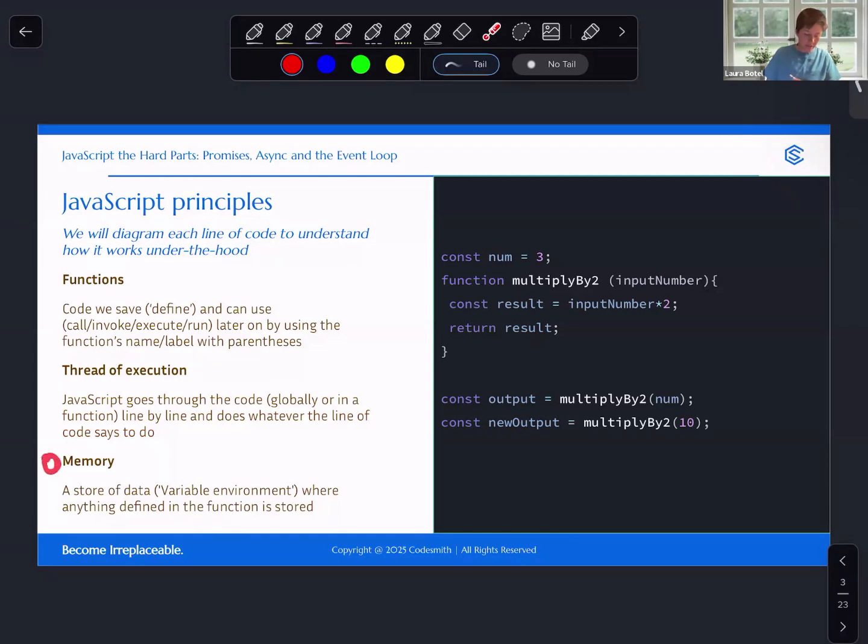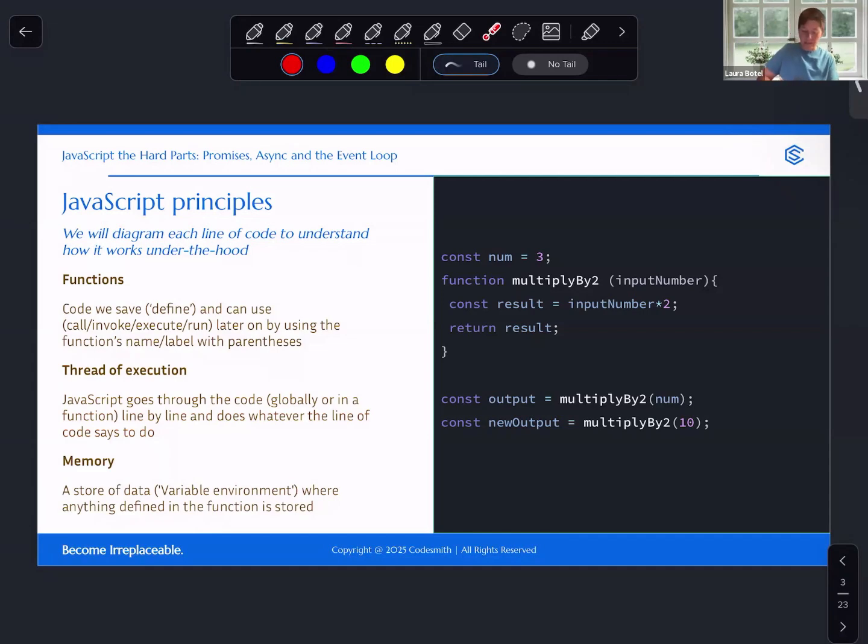Of course, memory is a foundational concept as well. When we're working in JavaScript, we know that JavaScript has a variable environment, a place where it can store labels and data associated with those labels so that we can retrieve them in the code and use them to execute code and continue to compute code.